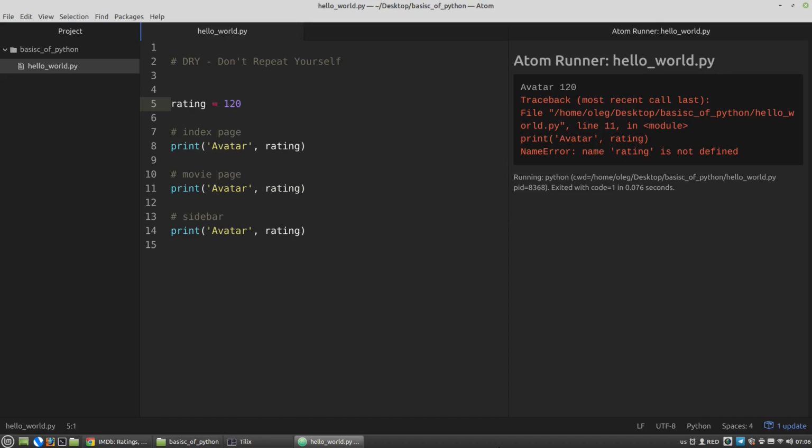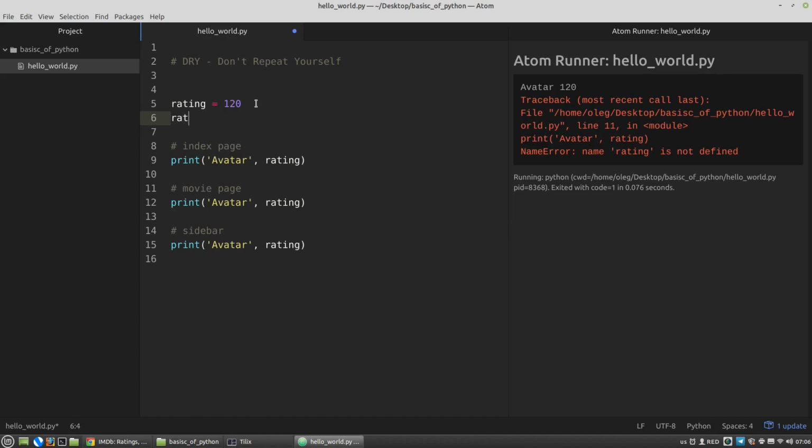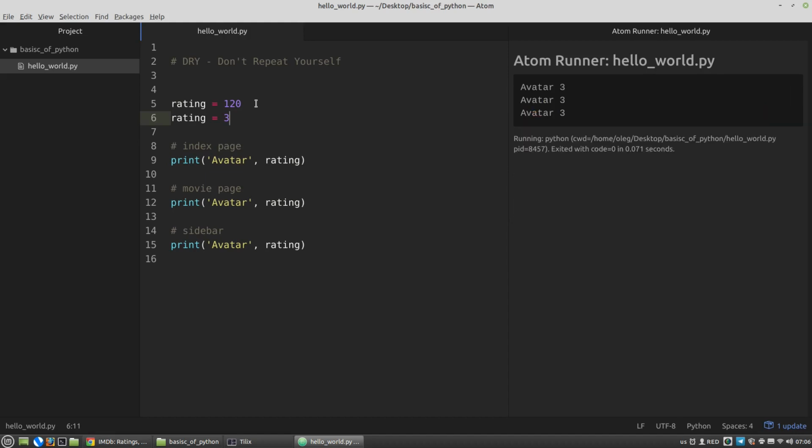As I said, a variable is created the first time a value is assigned to it. Subsequent assignments overwrite the previous value. For example, the rating is 120 and in the next line it will be 3. Let's run the code and we can see that the rating variable has 3 as the value. This action is sometimes referred to as overriding a variable, and this new value may even be of a different data type.